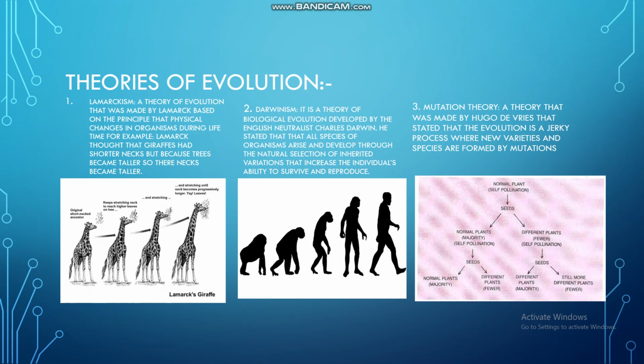Third, the mutation theory, a theory that was made by Hugo de Vries that stated that evolution is a jerky process where new varieties and species are formed by mutations.